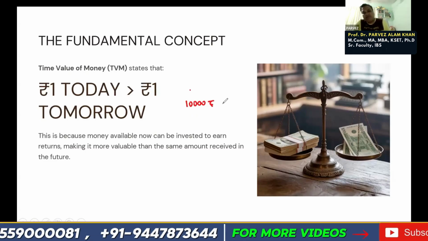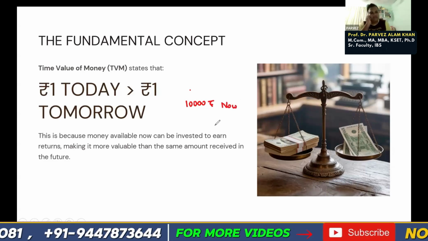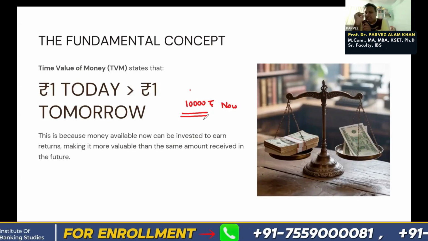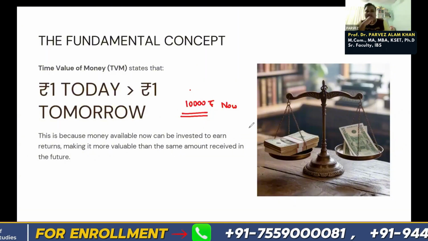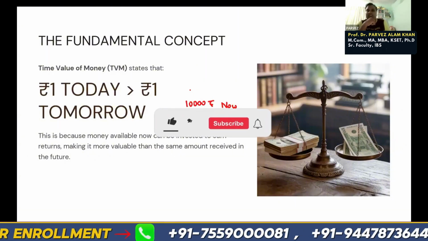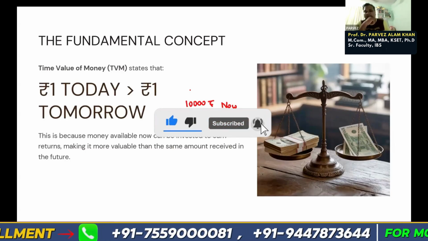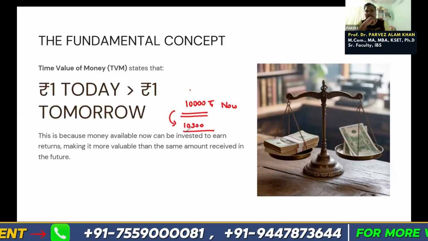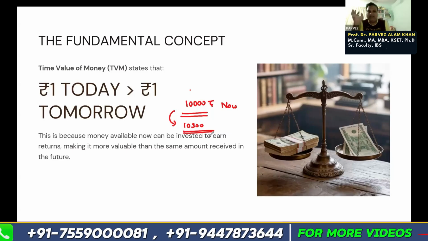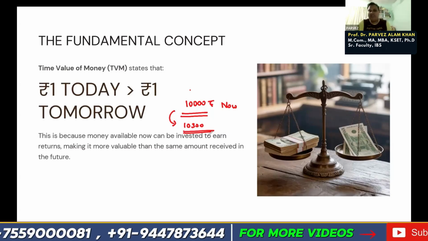So 10,000 you want now. Okay, why will you take it now only, not next year? Right. So one is inflation. Second thing, if you put this 10,000 rupees somewhere, by next year it can be 10,500, 10,800, 11,000, 12,000, 15,000, something like that, isn't it? So obviously the money you are having now is worth more, and inflation is also there.